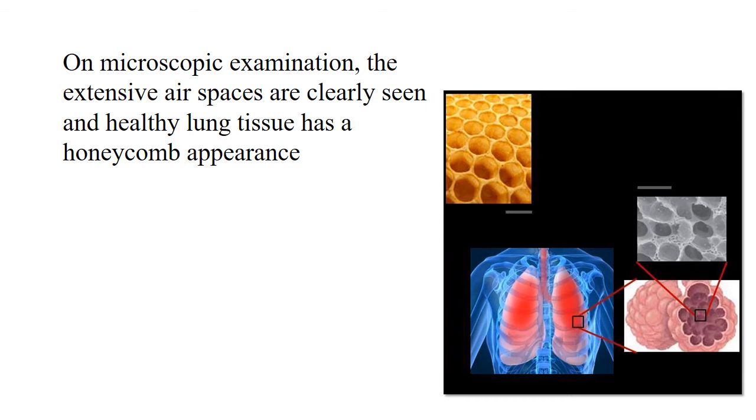On microscopic examination, the extensive air spaces are clearly seen, and healthy lung tissue has a honeycomb appearance. You can see in the figure the honeycomb appearance. The alveoli look like a honeycomb.